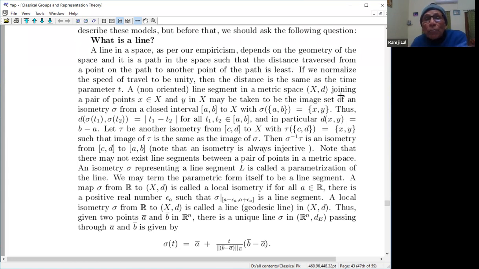So the metric concept वहाँ पे joining a point x and y may be taken to be the image of another isometry, sigma from a closed interval [a,b] to X such that sigma([a,b]) is xy, चाहे sigma(a) x पर चला जाए, चाहे इधर से जाए उधर, चाहे उधर से जाए इधर, तो हम इसको non-oriented line segment की बात कर रहे हैं. तो इसलिए sigma(a) x हो, sigma(b) y हो, या sigma(a) y हो, sigma(b) x हो, and the distance between sigma(t1) and sigma(t2) is the time. So this is the distance, the time has become the distance, and the particular d(x,y) is the...